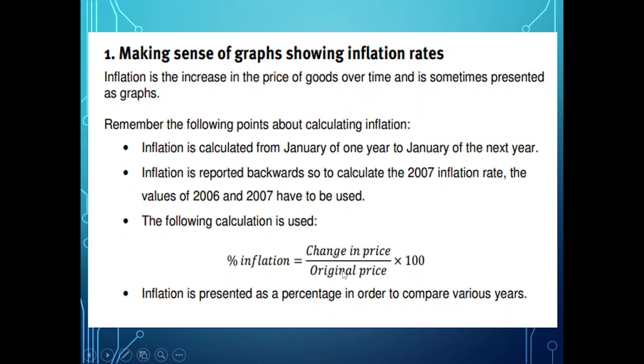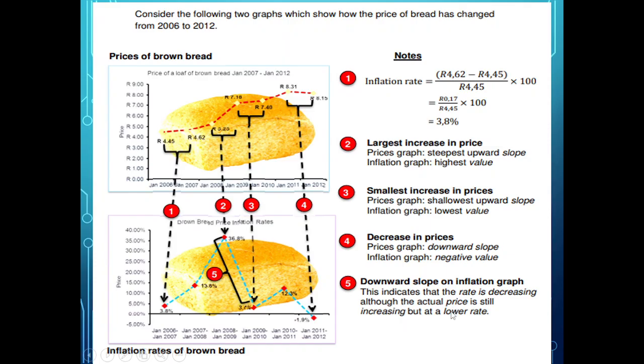If I calculate that, 4 divided by 11 times 100 is about a 36% increase, which is quite a big increase. Okay, so maybe it won't be as much. Inflation is presented as a percentage in order to compare various figures, and here we're going to look at a graph now. They've got this loaf of bread in the background, the prices of brown bread.